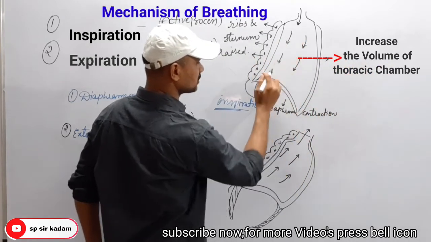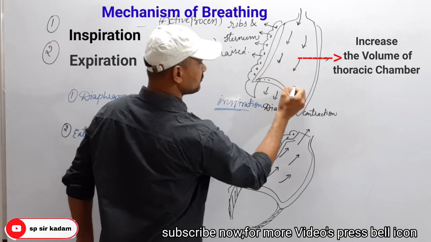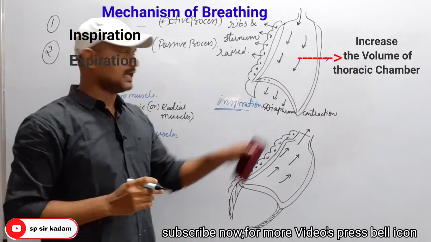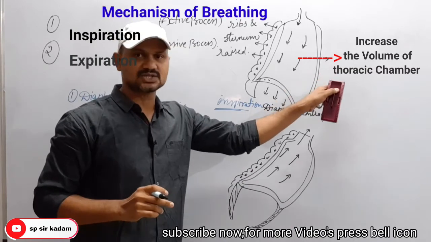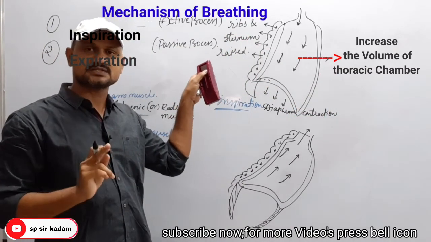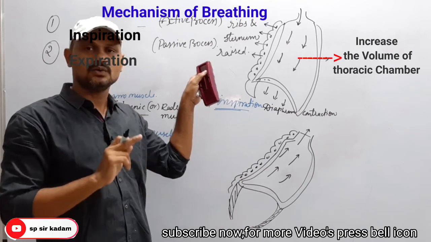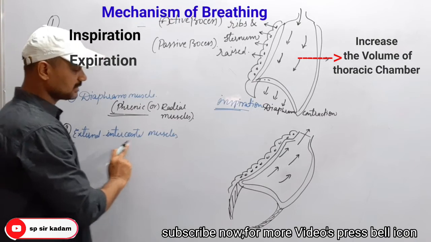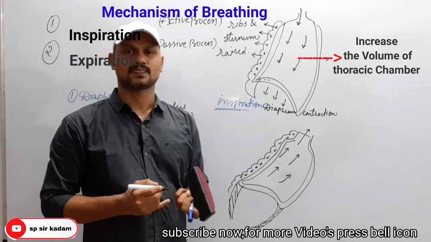You have to observe, the volume of the thoracic chamber increases and ribs and sternum are raised in which process? Inspiration. How? By the contraction of the phrenic muscles and the external intercostal muscles.